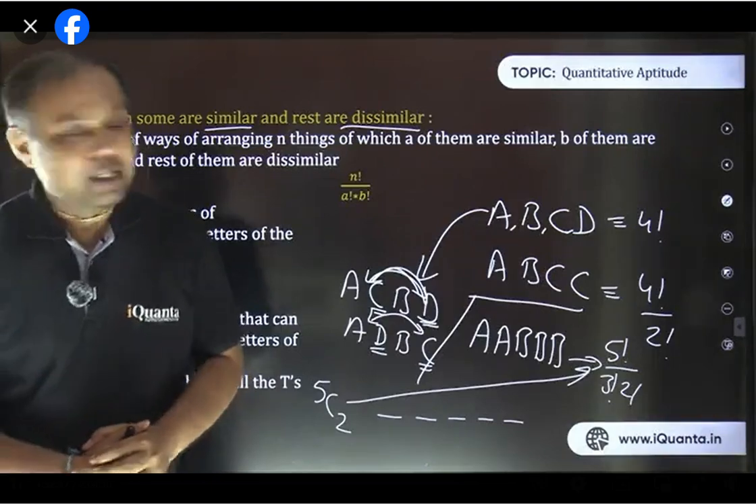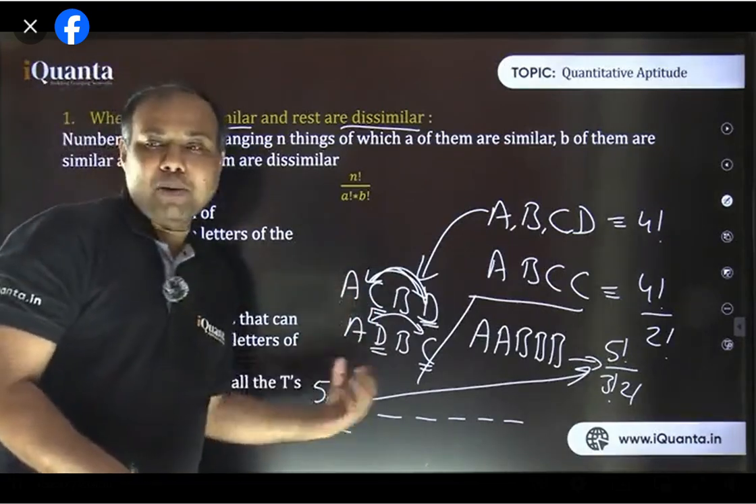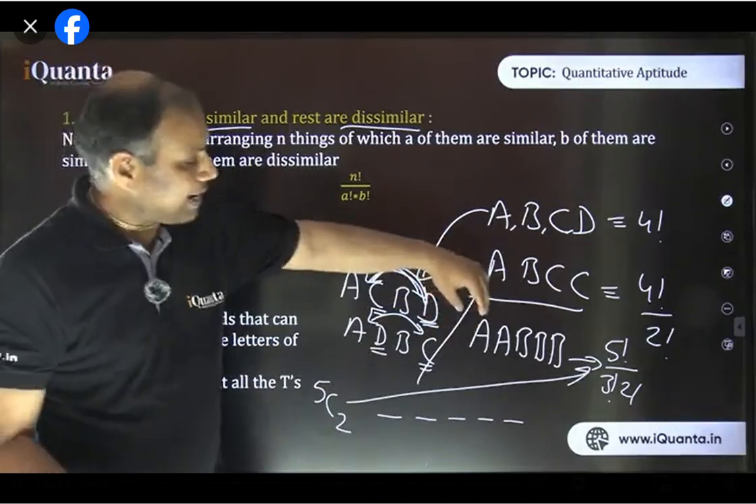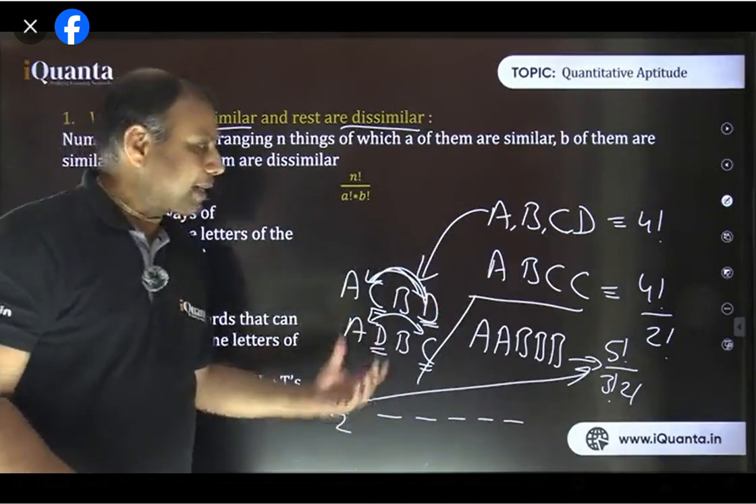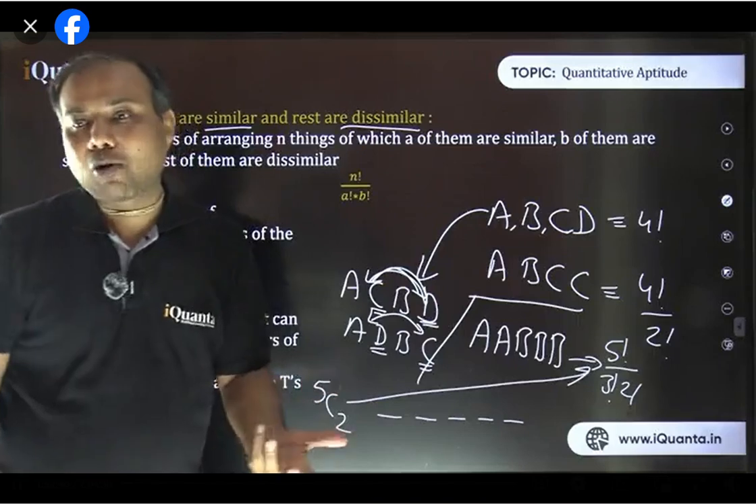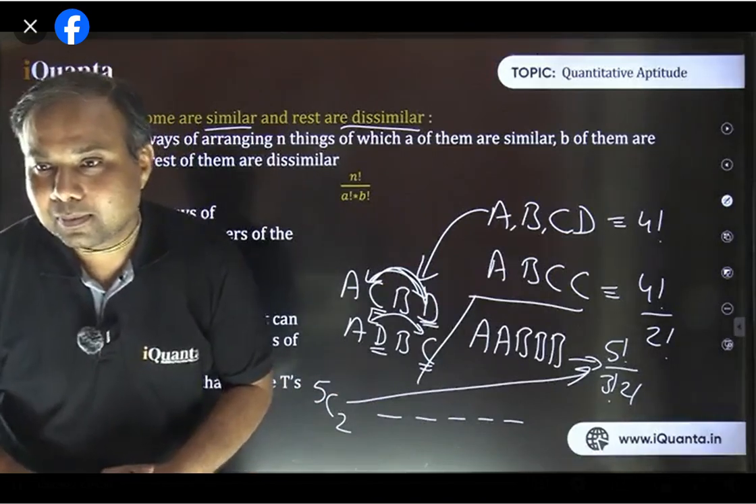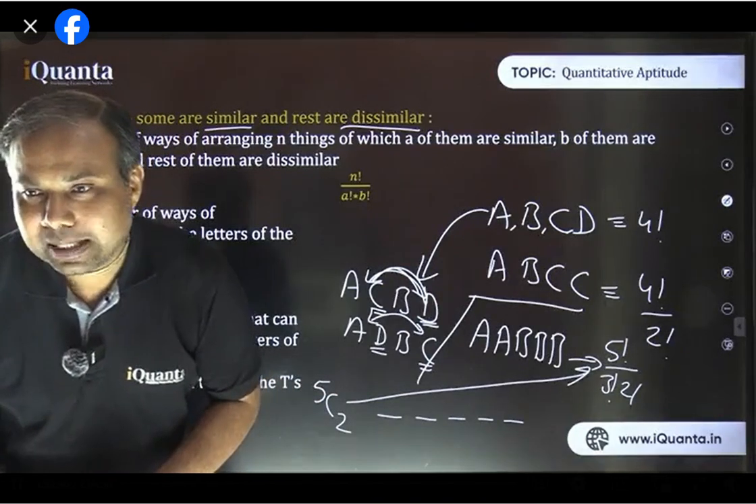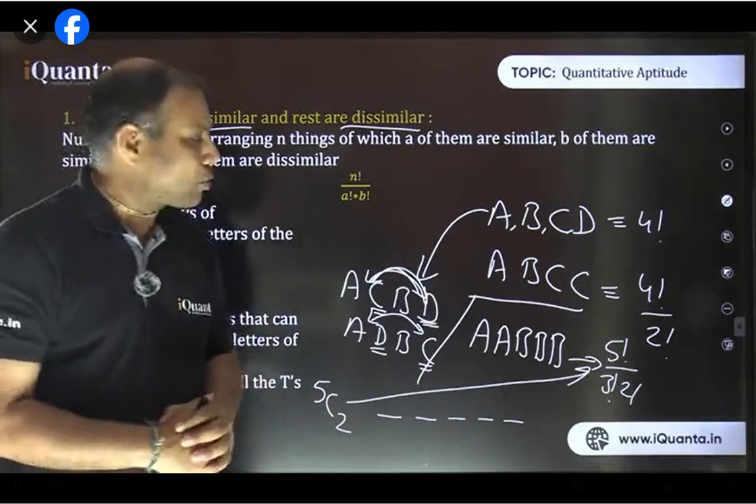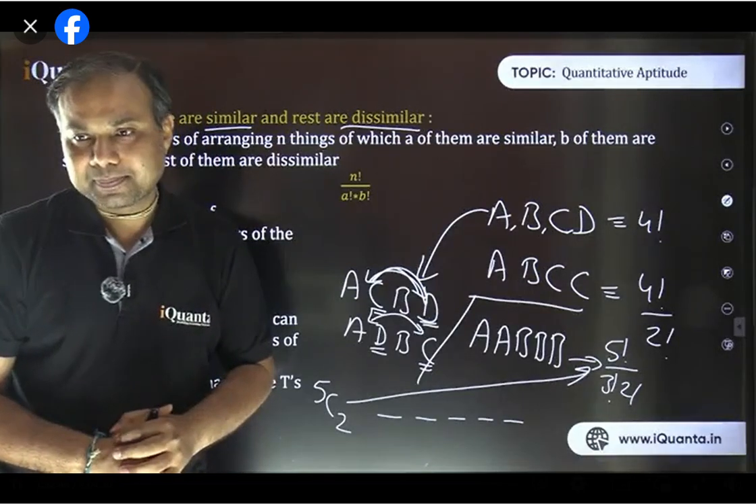Understood? Yes, Tulika. So in 5C2 ways, we have selected the 2 places where I'm going to arrange these 2 A's, and the arrangement way is only one. And at the remaining 3 places, we just need to put the 3 B's because they're all identical. That's it. Understood? Good. Abhishek, you can do 5C3 also. It is the same thing.